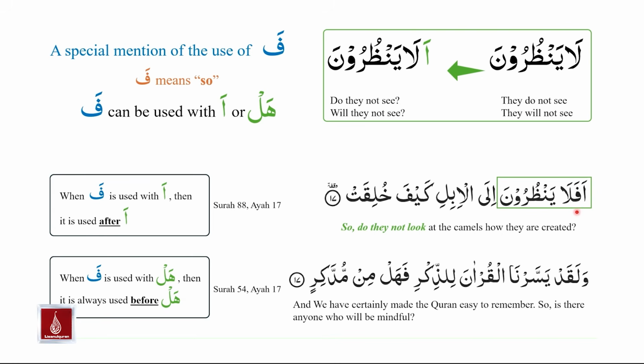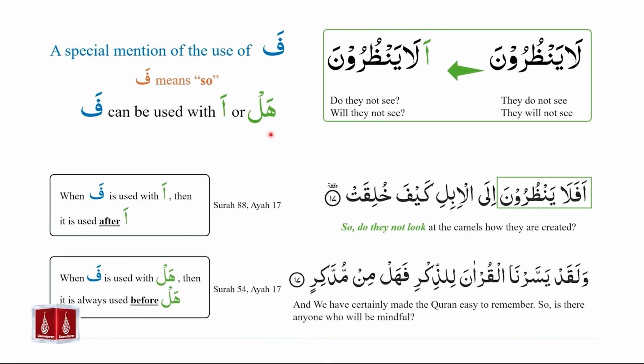In the example above, hamza istifhamiya was used before the fa. So in this case, fa is coming after. In the next example, fa is coming before hal. To recap, huruf istifham are used to create questions that can be answered as yes or no. Huruf istifham are hamza and hal.